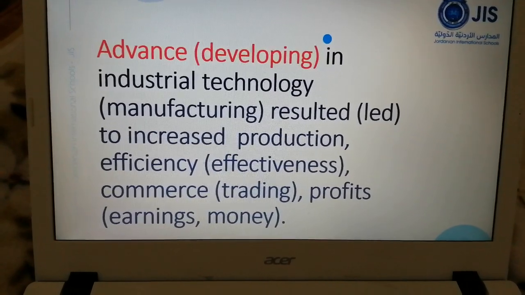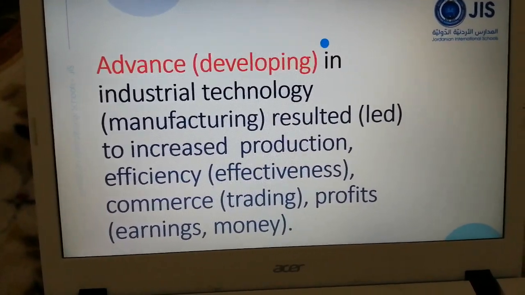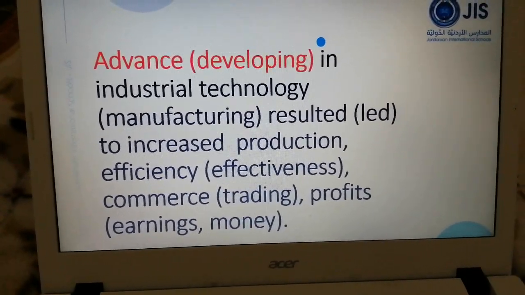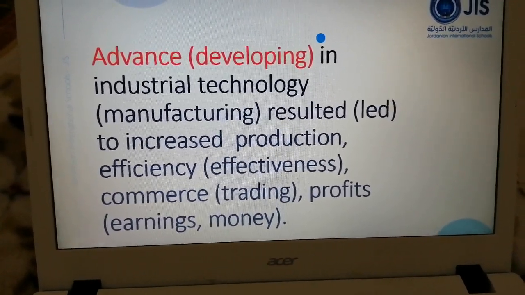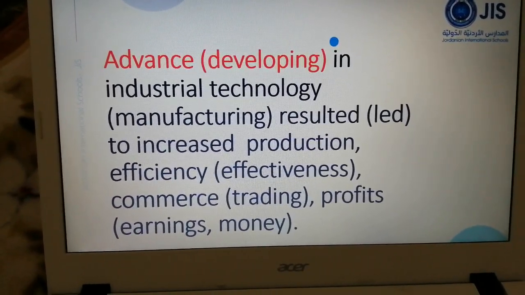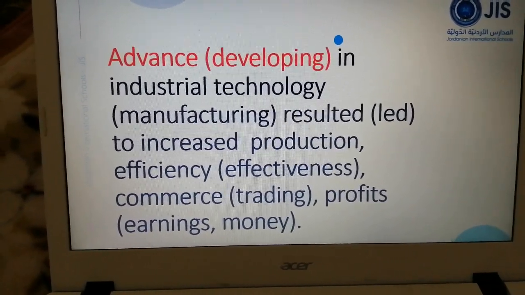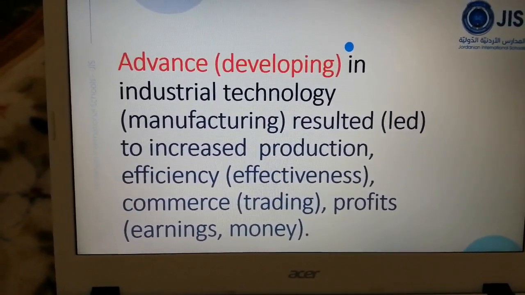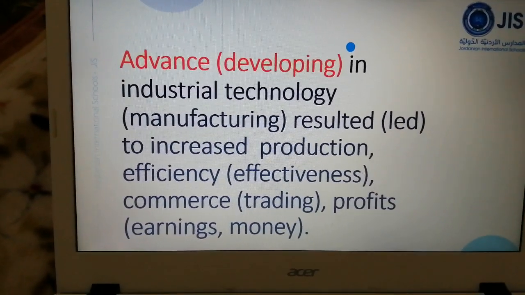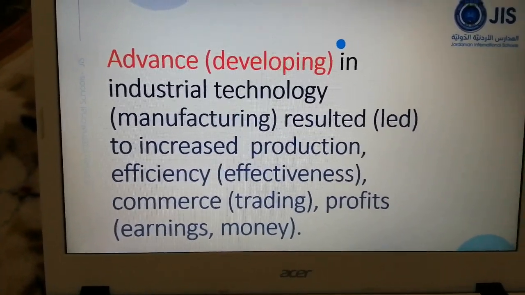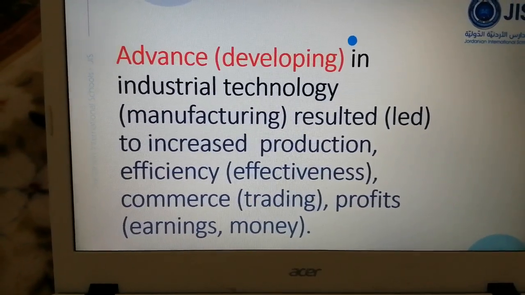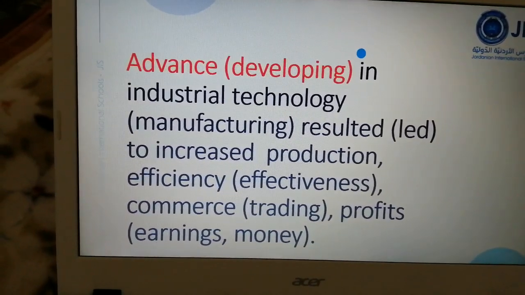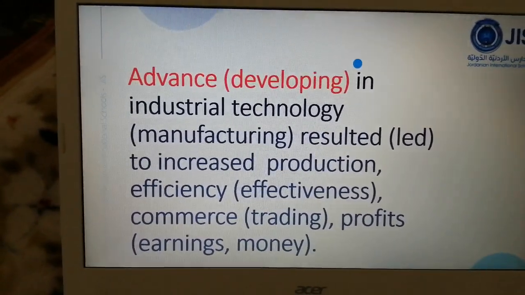So mainly here, technology is important either in agriculture or industry, because in both sectors, in both situations, when we use technology, it will make the work easier, faster. It will increase our products, it will increase our profits, it will increase our earnings, and it will give us good results in our work, either in agriculture or industry.